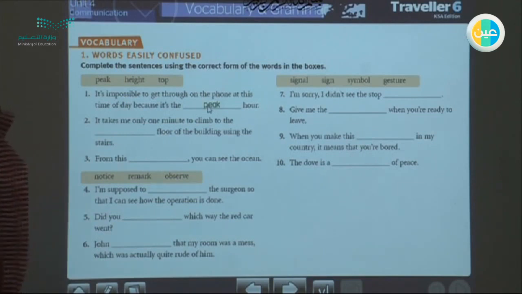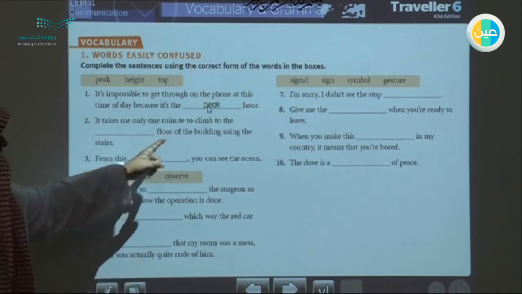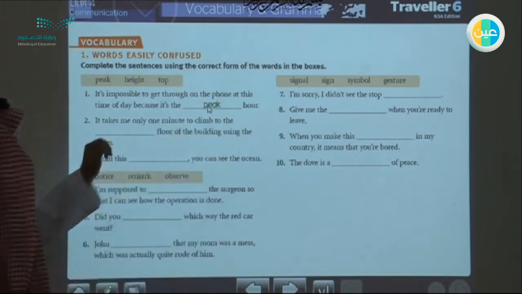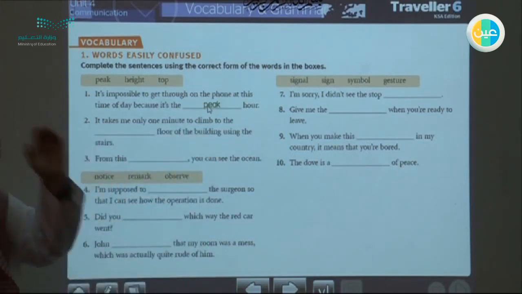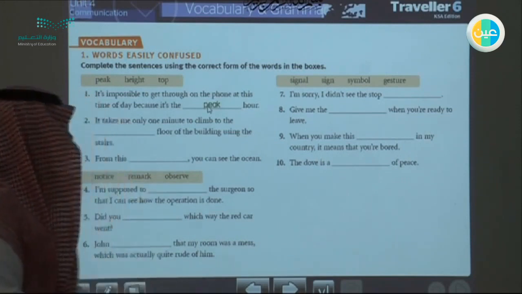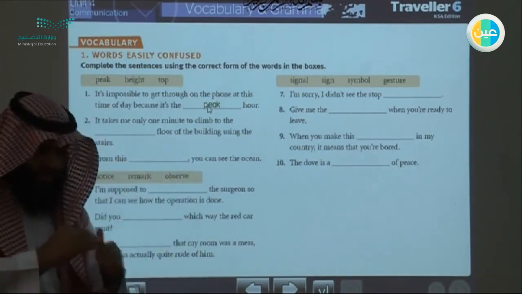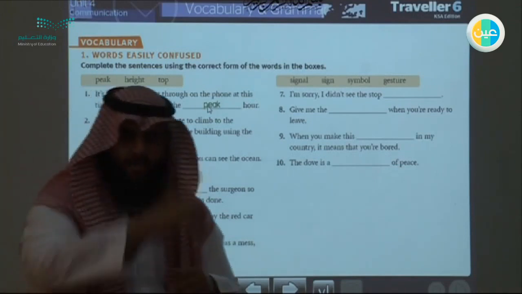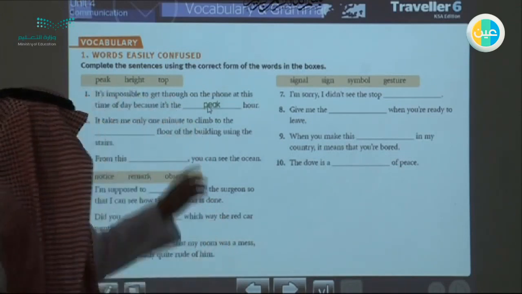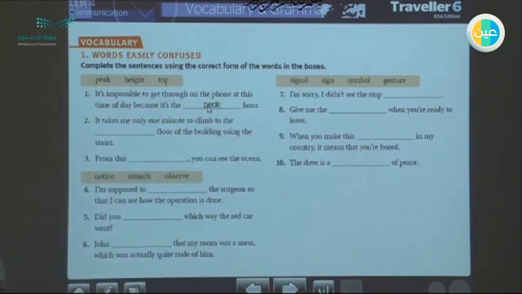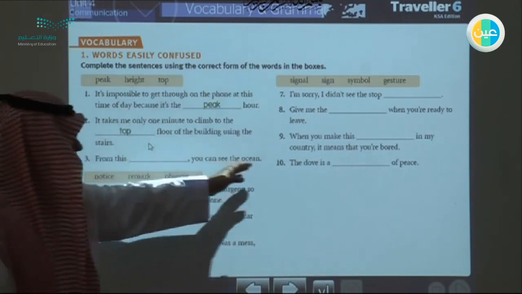Number two, it takes me only 1 minute to climb to the blank floor of the building using the stairs. So he's talking about the highest level of something. So it's the top of something. So he's talking about the word top. Okay, number three, from this blank, you can see the ocean.